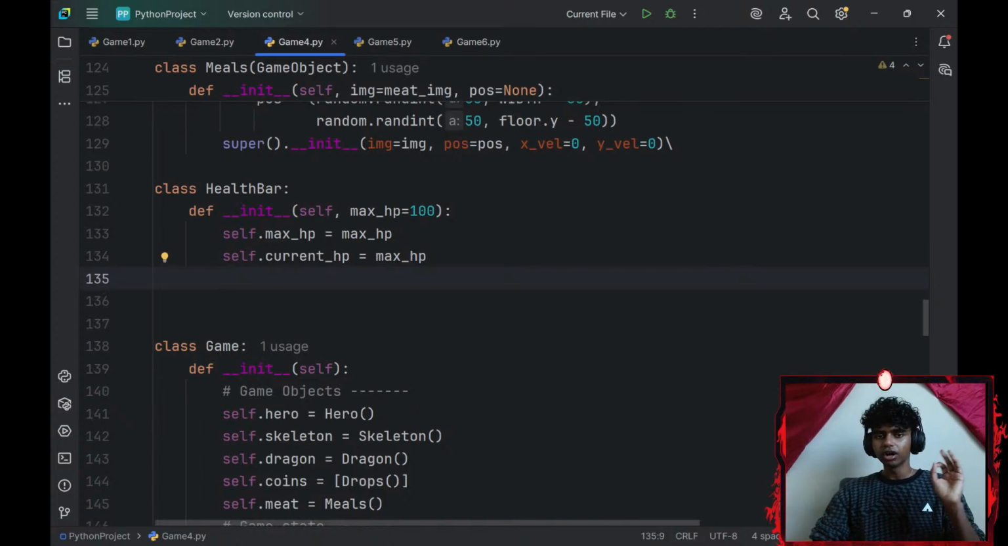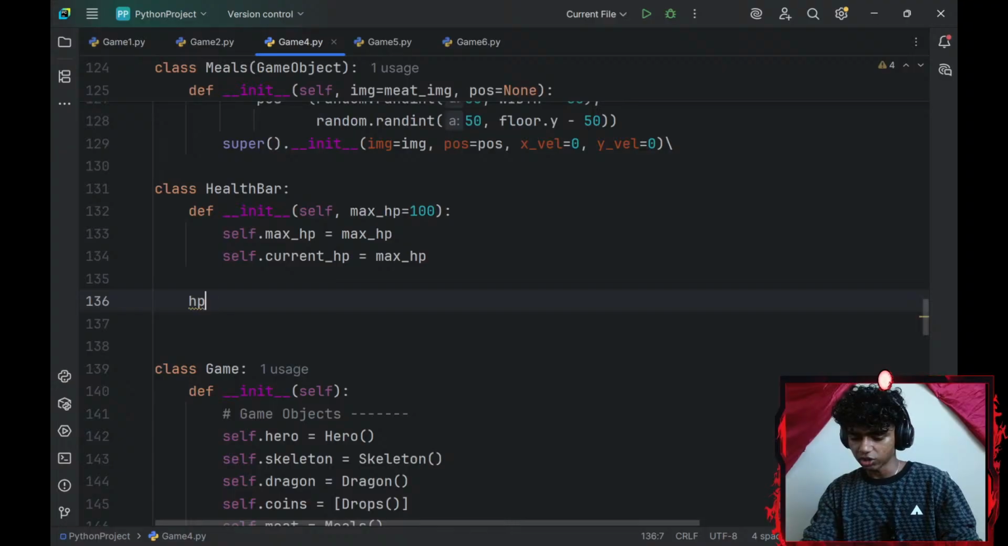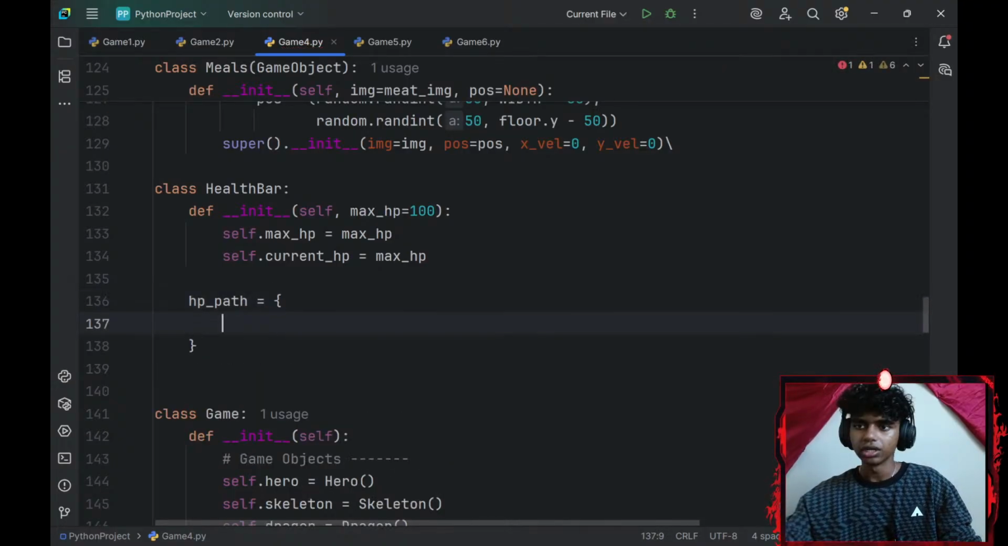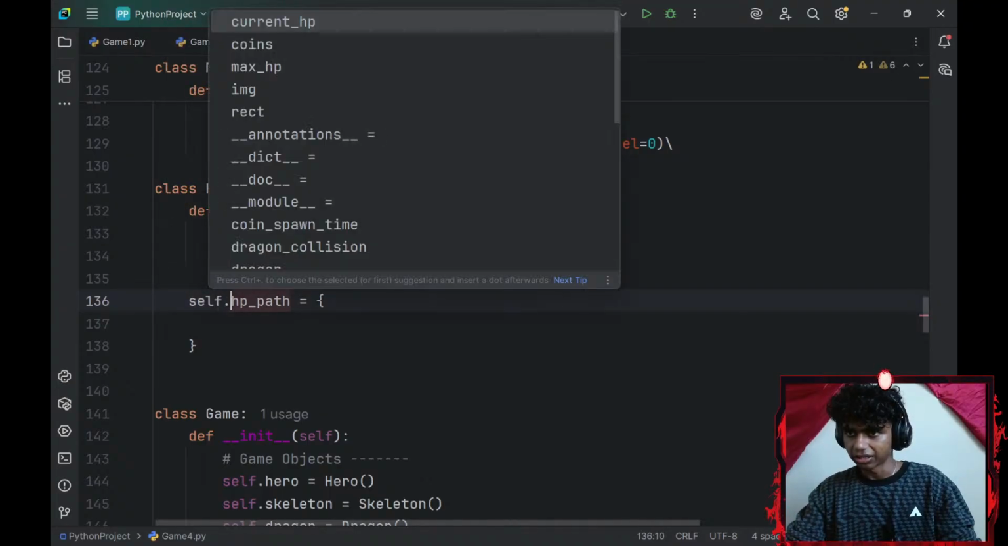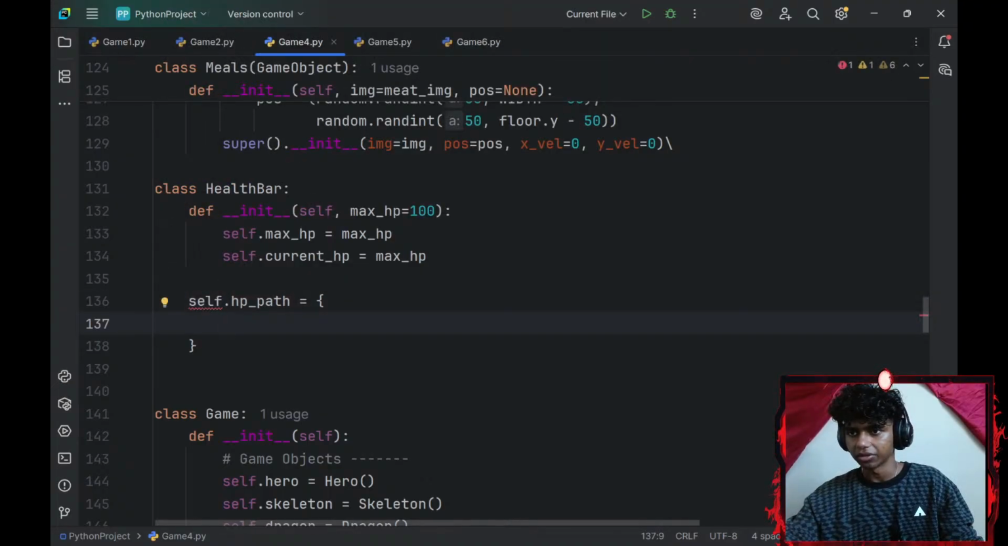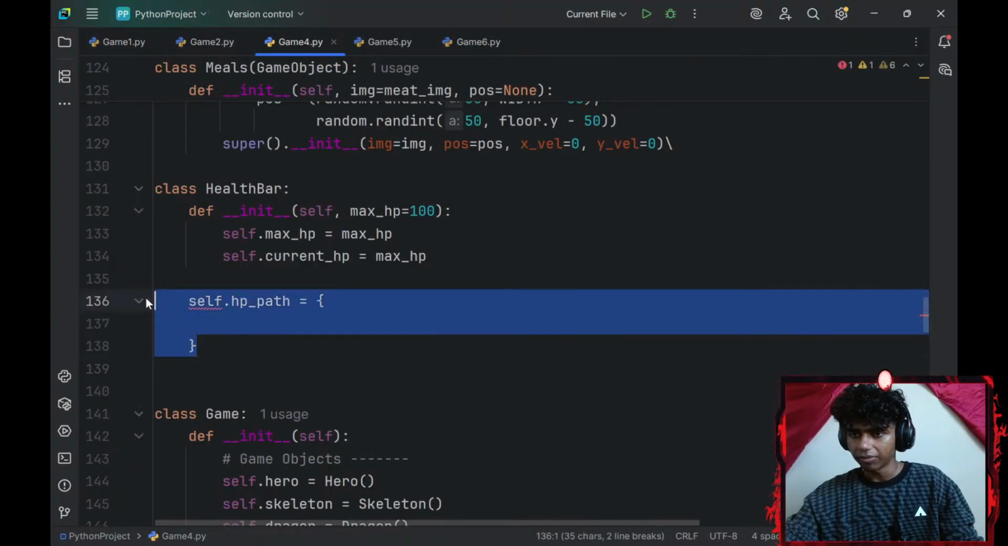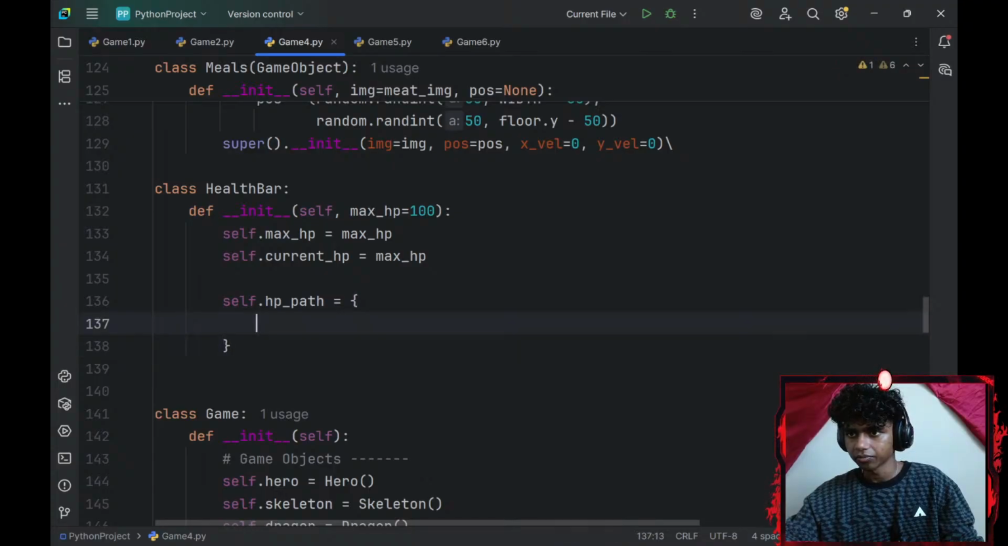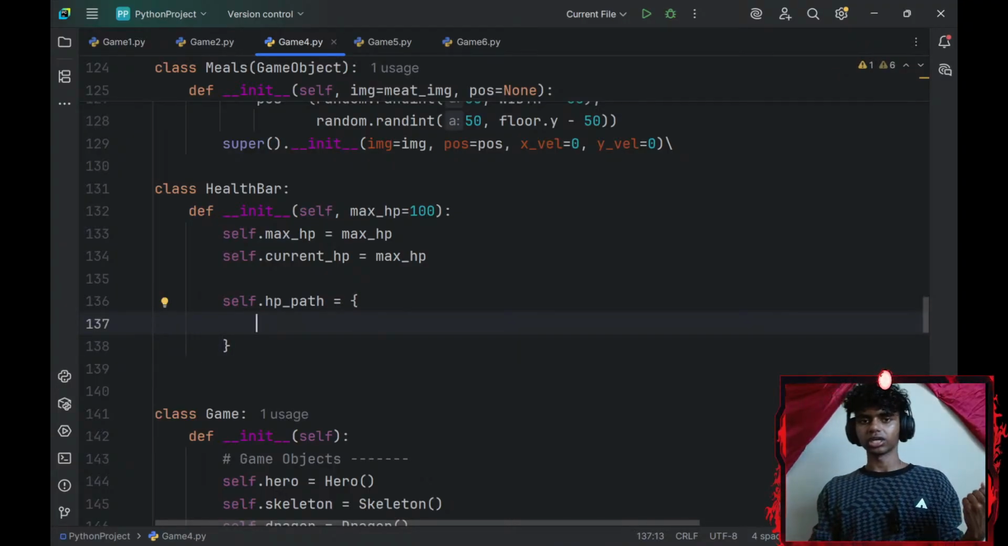I'm pretty sure I've got to create a dictionary of my HP paths. So I'll go with my HP_path variable, also equal to a dictionary. I will go with self.HP_path. Okay, that's an instance variable. Then maybe I indent this inside. Okay, now let me go with the file path.